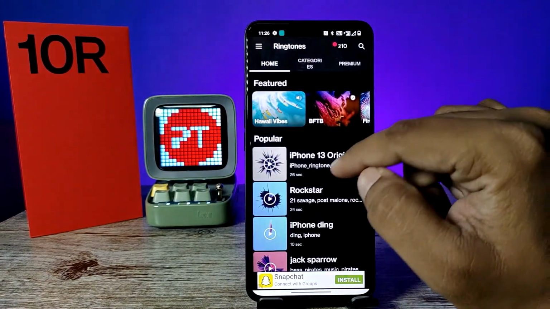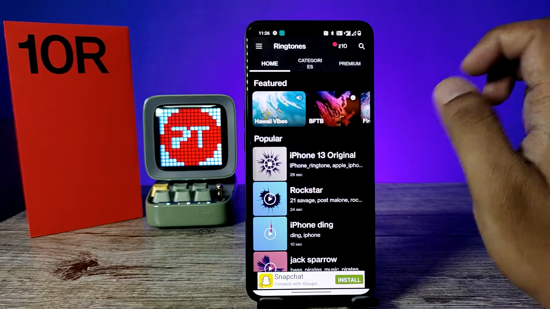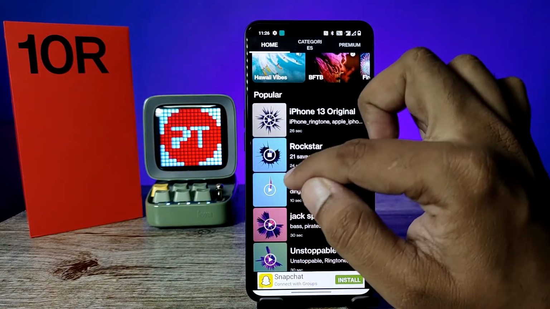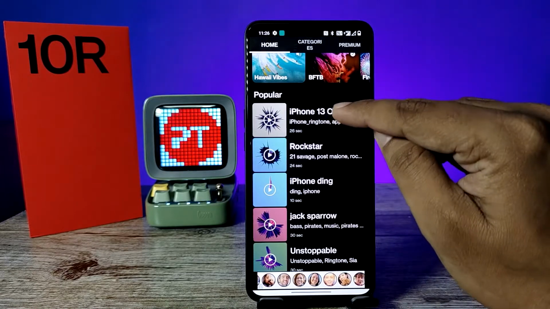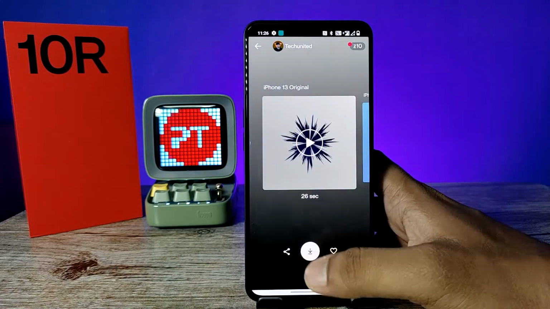So if you want to preview any ringtones, you need to click on the play button. If you want to download any ringtone, you need to click on the letters, then choose the download icon.